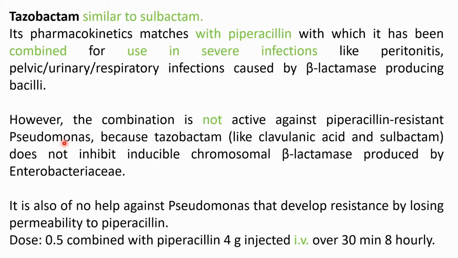However, the combination is not active against the piperacillin-resistant Pseudomonas because tazobactam does not inhibit the inducible chromosomal beta-lactamase produced by the Enterobacteriaceae. So this is not much more effective against the Pseudomonas. It is combined with piperacillin and injected through IV route.